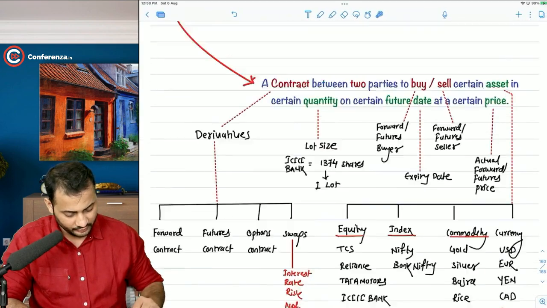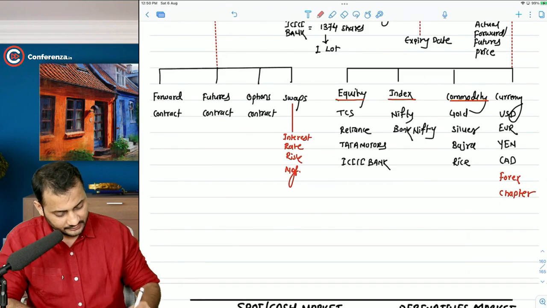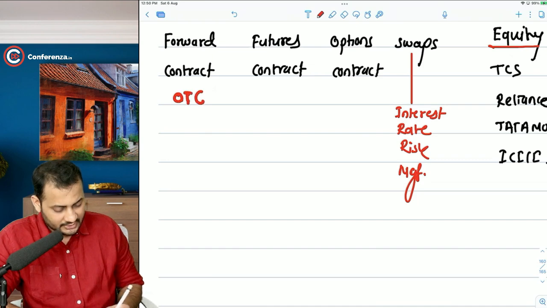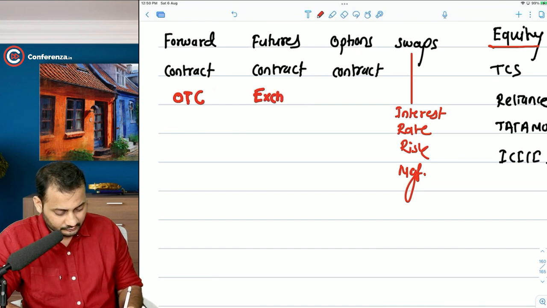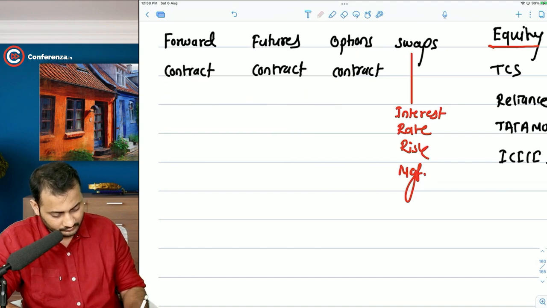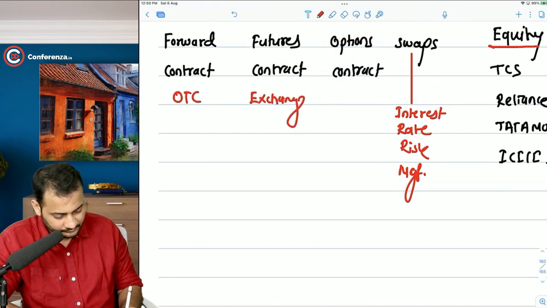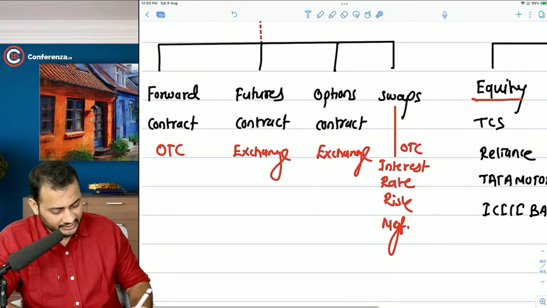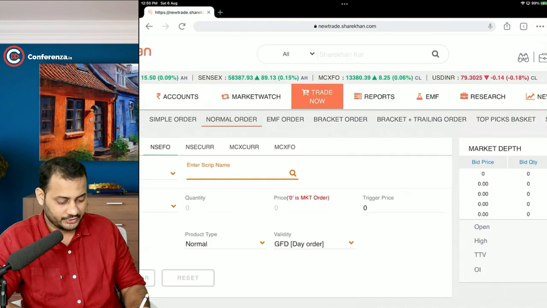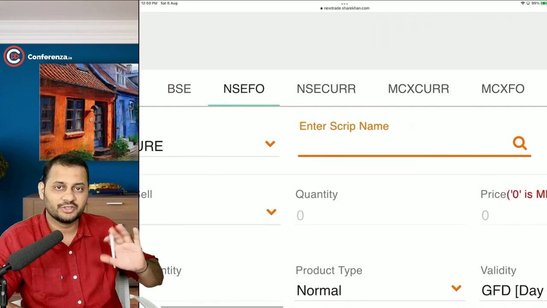Now, let me go back to the point where I told you that there are 4 different types of transactions. See, forward contracts are traded on the OTC market, that means outside of the exchange. Futures are traded on exchange, and options are also traded on exchange. Swaps are also OTC market. So these two, futures and options, are traded on stock exchanges, right? That's why we call it futures and options. The name is only for futures and options. There is no forward and swap in that.